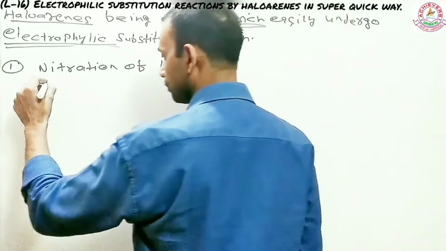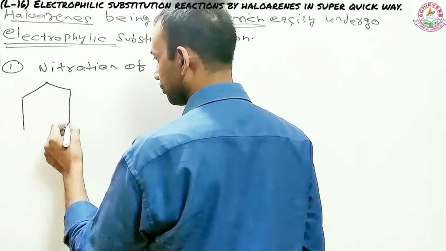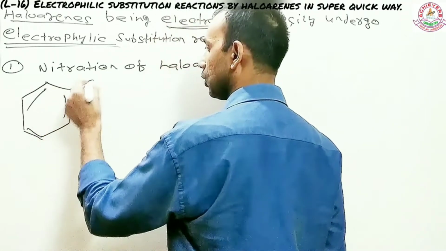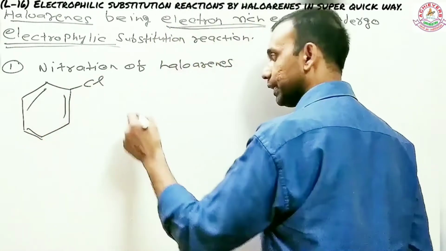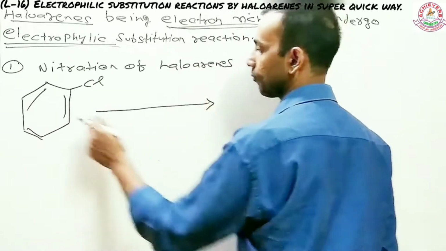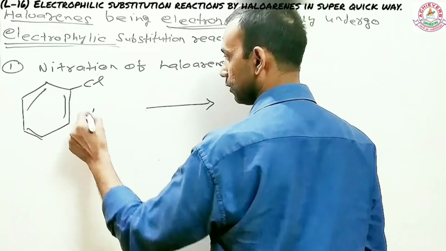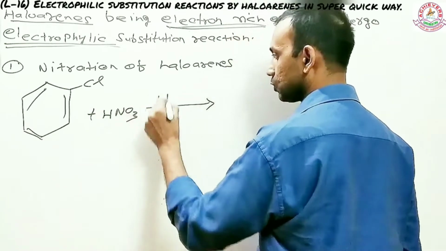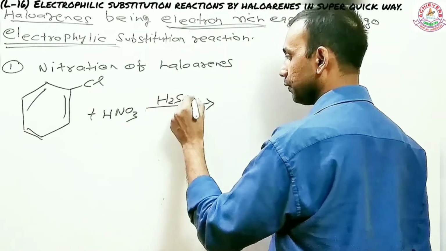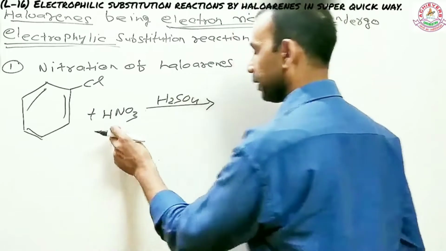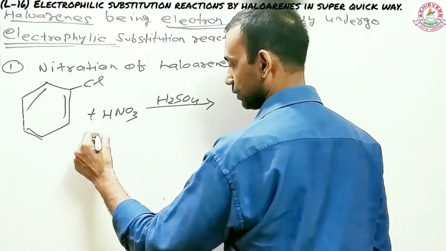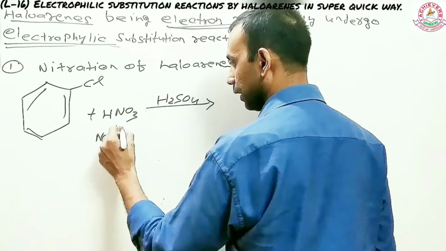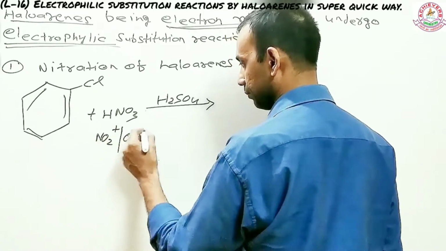So here you have a chlorobenzene. When you react chlorobenzene with HNO3 in the presence of a small amount of sulfuric acid, what happens? This contains 2 ions: one is NO2 positive and the other is OH negative.